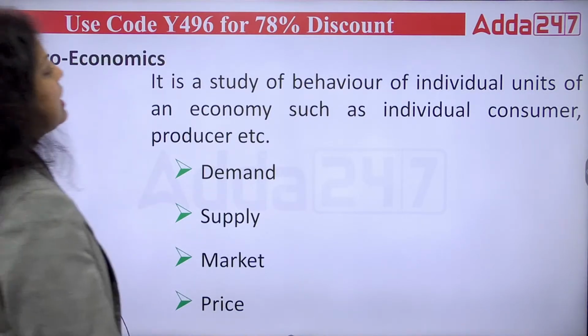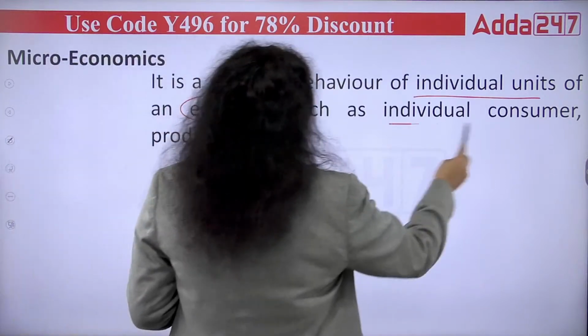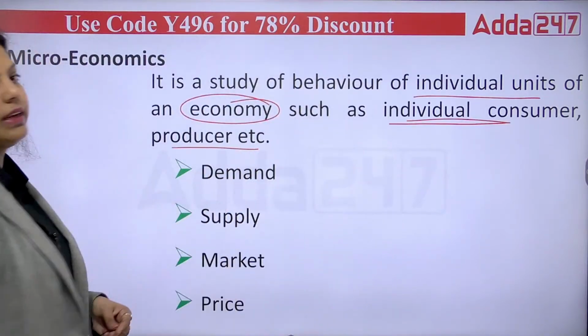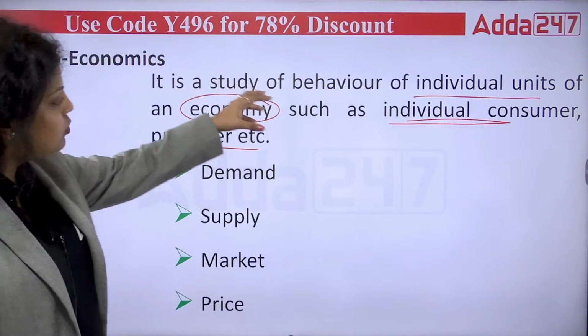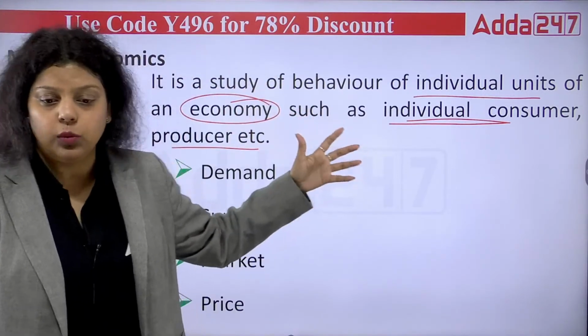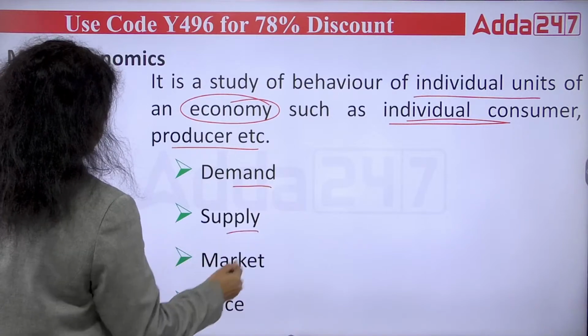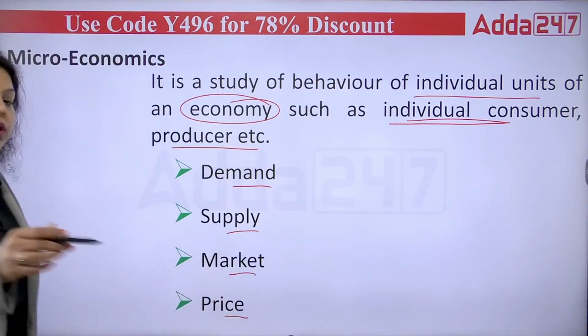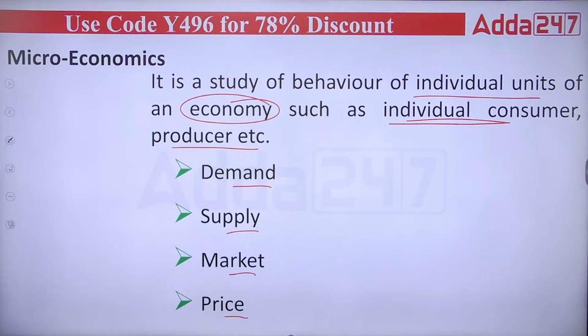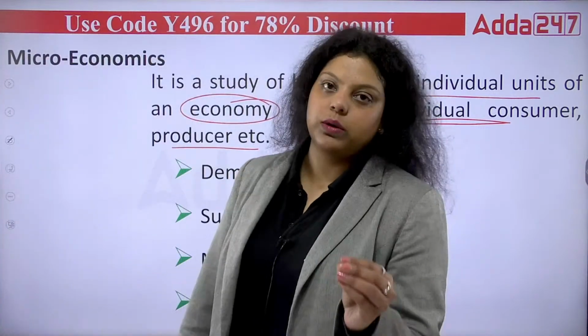It is the study of behavior of individual units of an economy, such as an individual consumer, producer, etc. So when you are studying an individual consumer, individual producer, individual person, or whatever entity, that will be covered under microeconomics. Like you are studying demand, supply, market, price, but from the perspective of an individual consumer or producer, then that will be known as microeconomics.